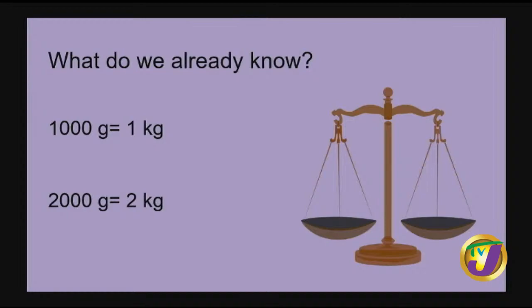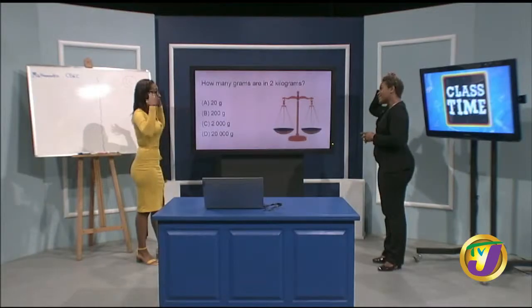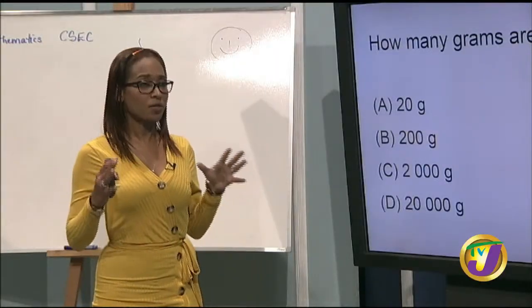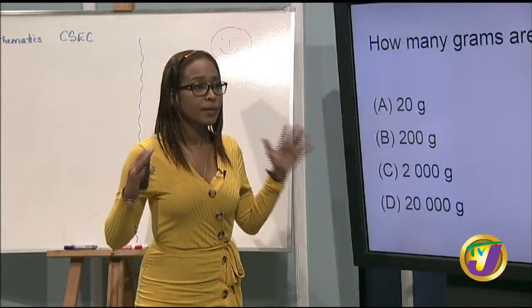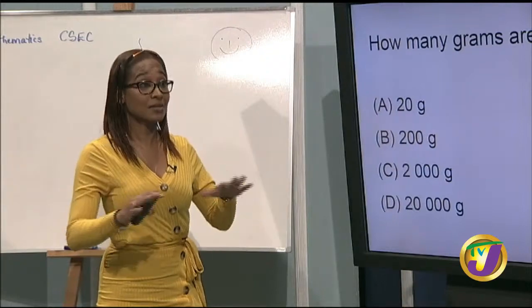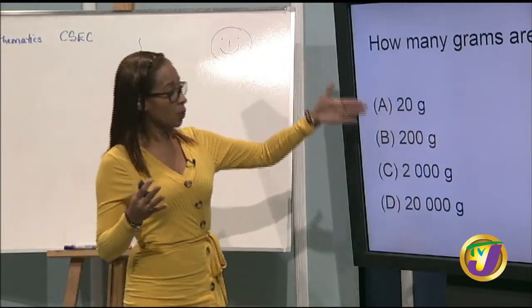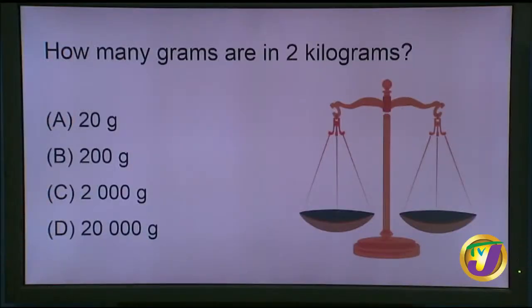Right. So this one was pretty simple. We just need to use standard information. Yes, we already know that 1,000 grams would have been 1 kilogram, so we're using that as our benchmark. In looking at this, we have 2 kilograms and we look at our answers here. It definitely would have been our C.